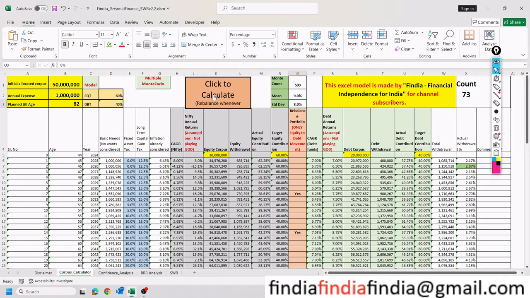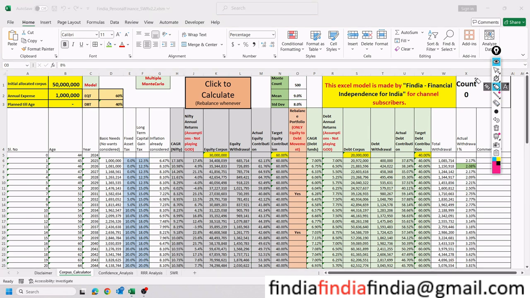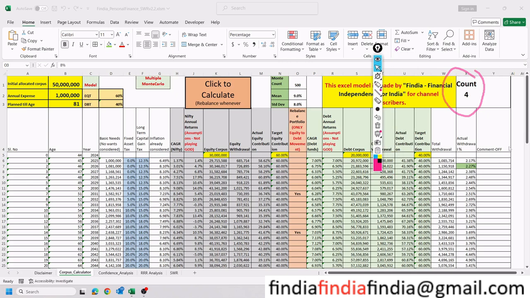So now I have run this calculator and let us see if this begins. If you see here, this count is slowly increasing. Again, if you are new to this channel, you might wonder what this comment section is. I have turned off the comment section here. If I turn it on, in all these places you are going to get a comment about whether rebalancing happened or not, what kind of mix we are going to continue, and what strategy we have used for this retirement. But I have turned off the comments.